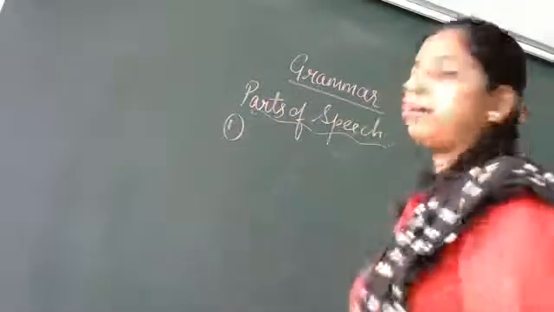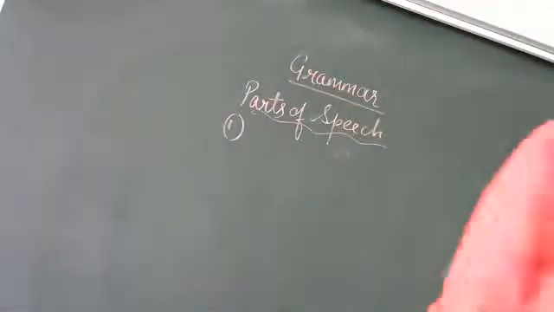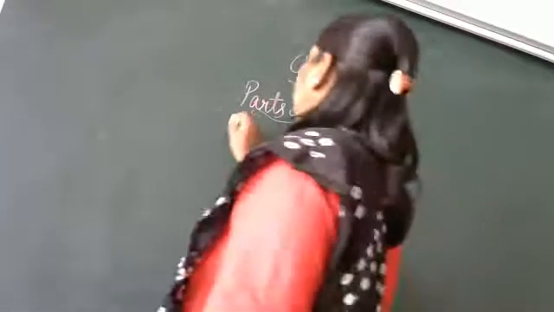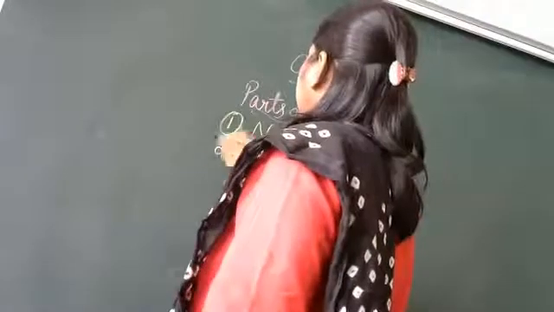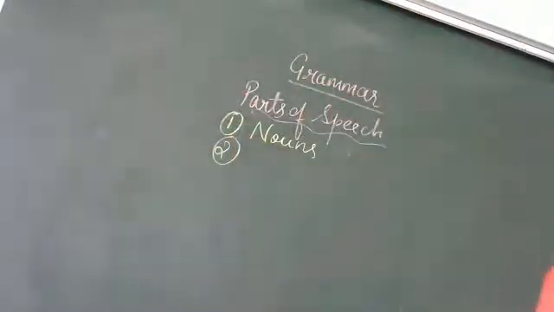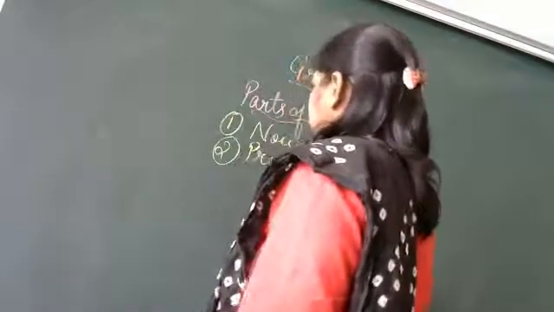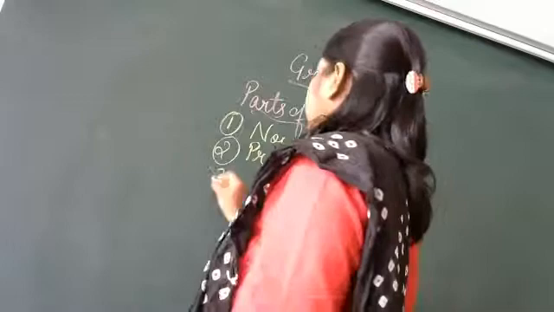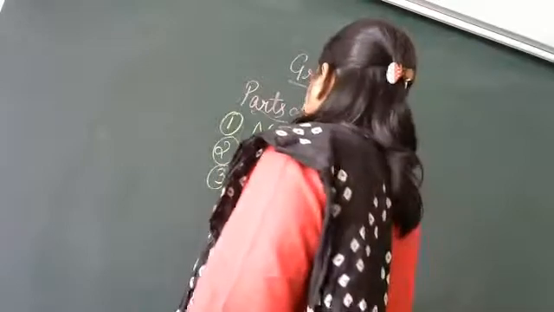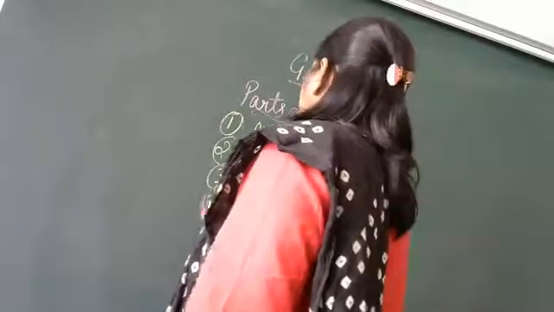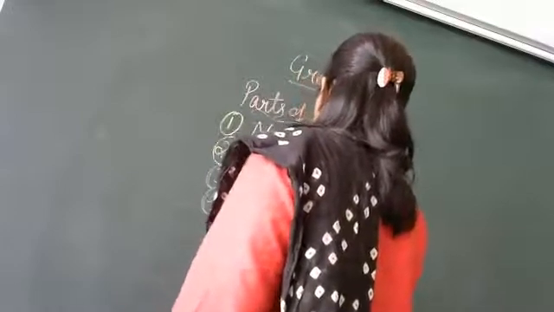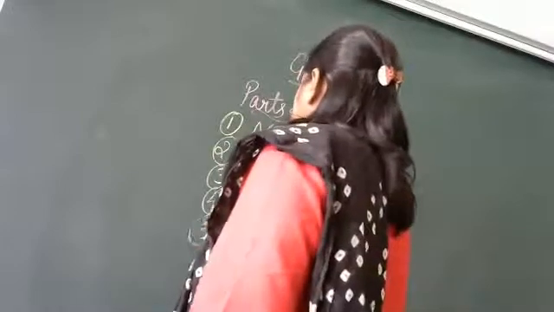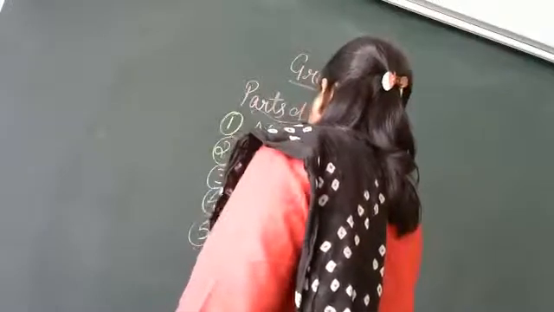Which are those? The first one? Nouns. Then next, pronouns. Next, verbs, adjectives. Fifth, adverbs.